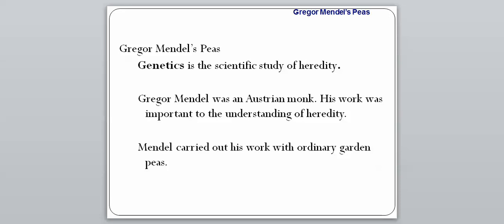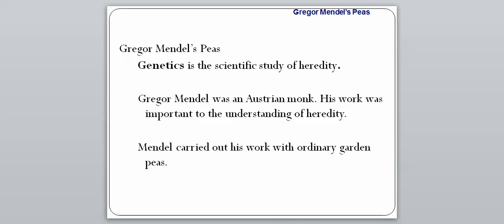And just some background on Gregor Mendel. He was an Austrian monk, not an Australian monk, an Austrian monk. And I think we talked about this earlier in the year that at the time the church was kind of the center of the scientific world. So monks were going to be the ones that were in charge of what's going on, and they were the only ones that really had access to any of the scientific equipment and things like that. And so that's why him being a monk was important to him understanding heredity.